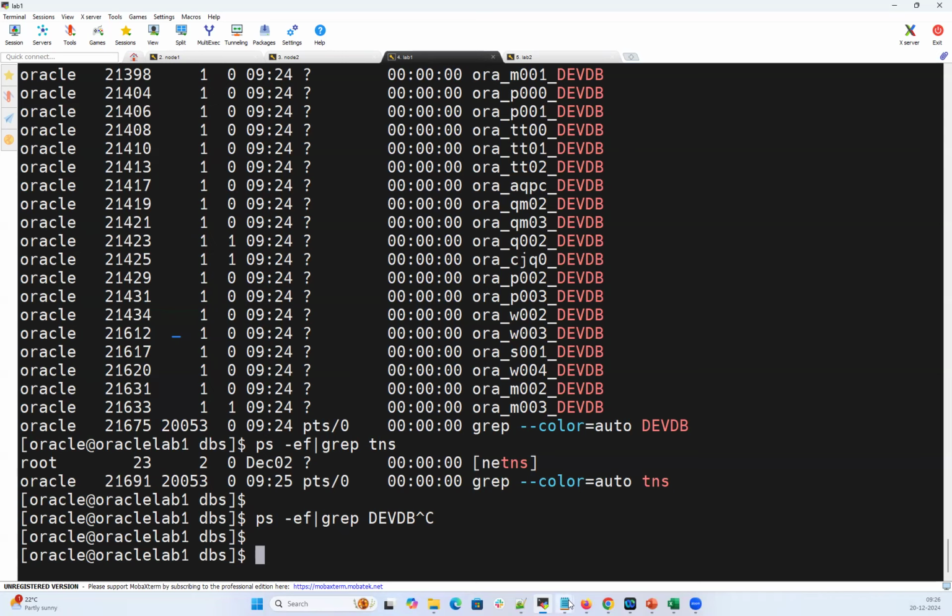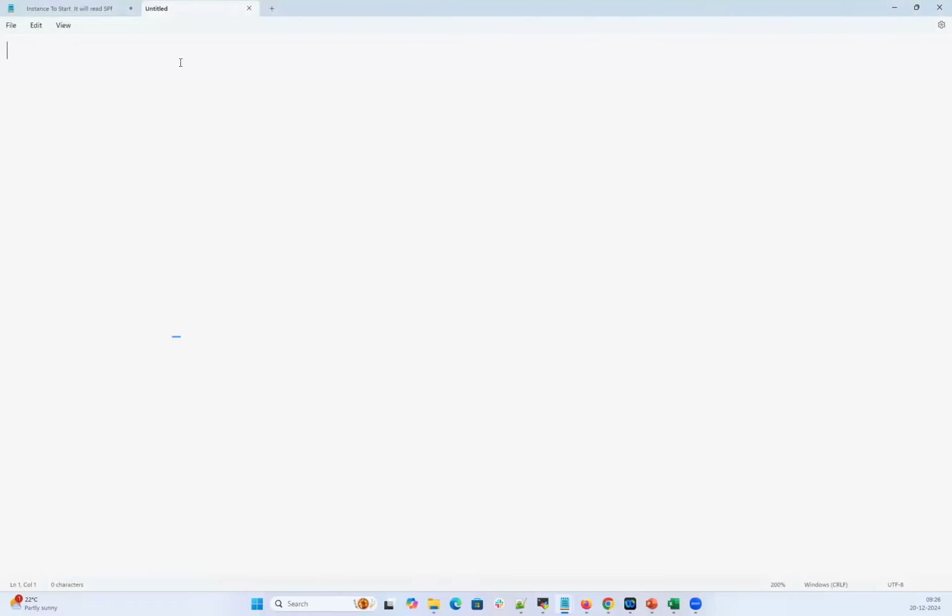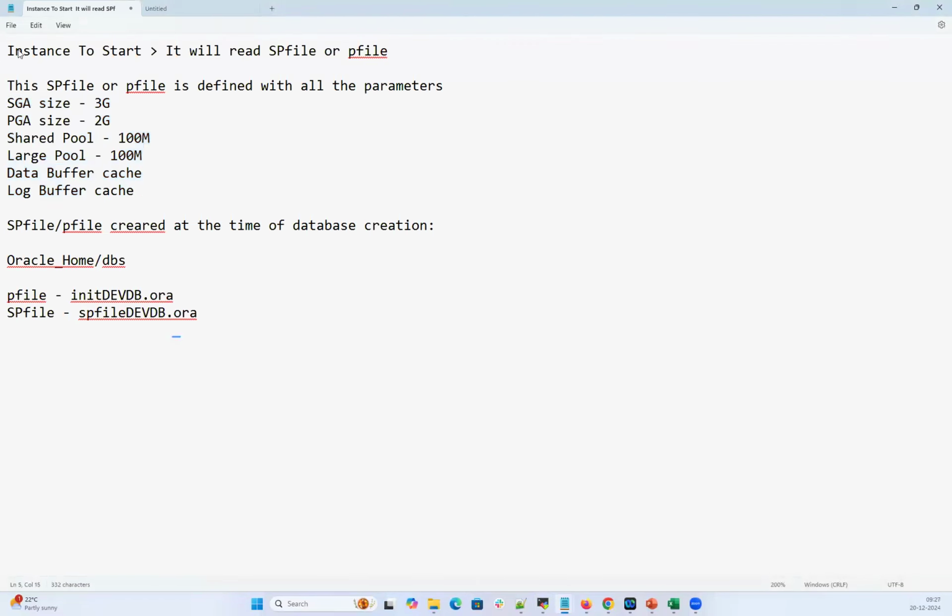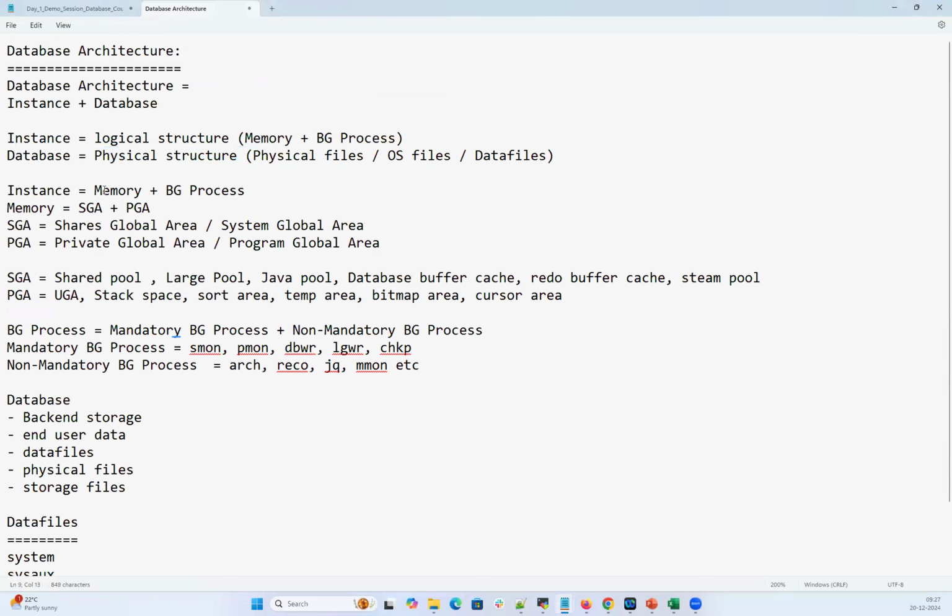Now we understood how an instance will get started, and the moment the instance gets started, how the memory will be allocated based on the PGA, based upon the SGA, based upon that P file and SP file, and how the background processes will get started on my OS side.